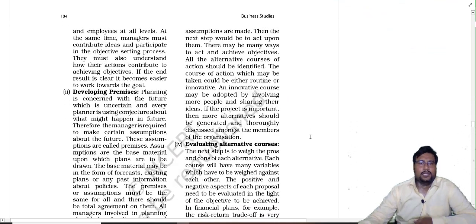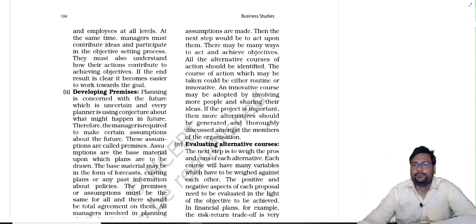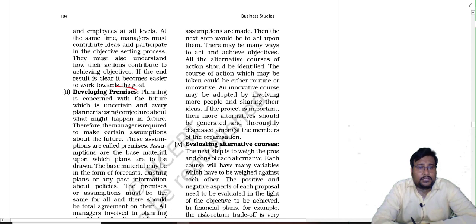Second one is developing premises. Okay beta, second one is what? Developing premises. It is what? It is a very simple thing, you understand. In one line you can understand. Acha, let's learn the keywords also.